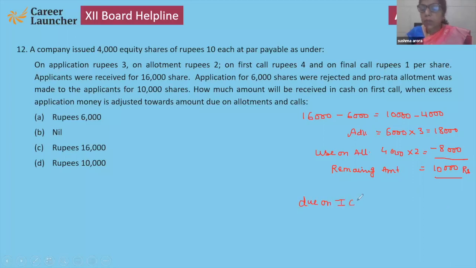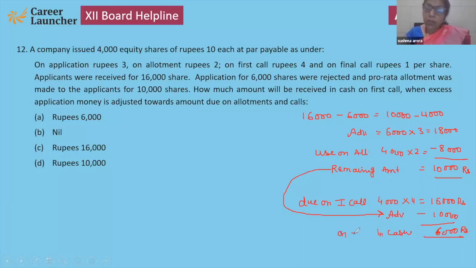Now due on first call. See, this is a little bit tricky question. Due on first call, 4,000 into 4, that is 16,000. But they are using this advance, they will use 10,000. So now how much amount will they receive as cash? Yes, 6,000 rupees in cash on first call.